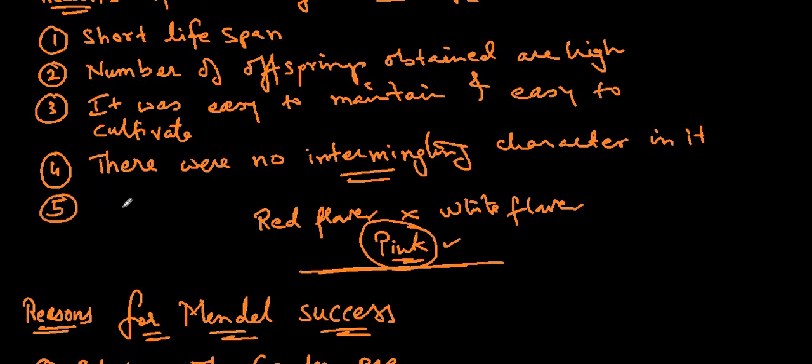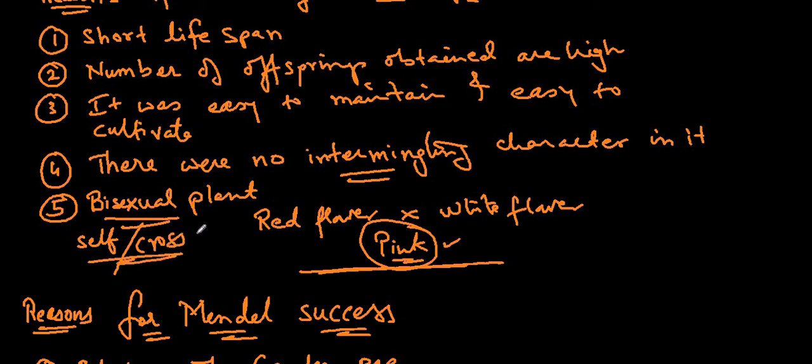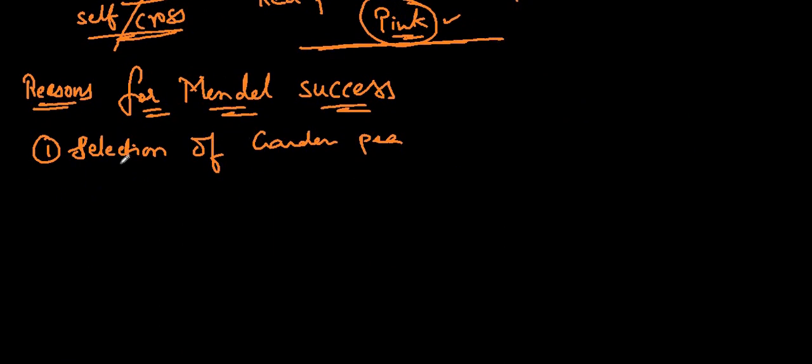Right? Okay, one more thing came into my mind, that I was required to mention in the beginning, and that was: it's a bisexual plant. Bisexual plant means pollination becomes very easy. Which pollination? Both self pollination and cross pollination become really easy for it. So those were the reasons that Mendel selected Pisum sativum. And here also we can say selection of garden pea was one of his steps to success, because garden pea was a bisexual plant.